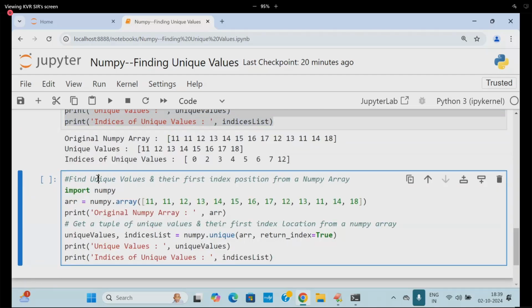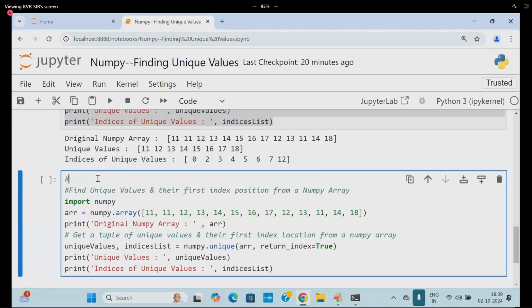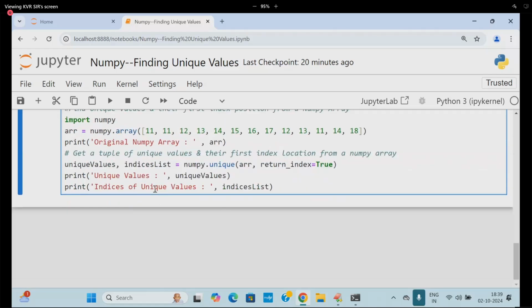If at all you are interested, the same mechanism, you can write like this also. The same example, you can write it. In this case, you have written what here? Two values are written or not? Unique values, indices values. You have given two things. So I will write it something like values and indices, something like VI. I wrote it. So VI contains what?